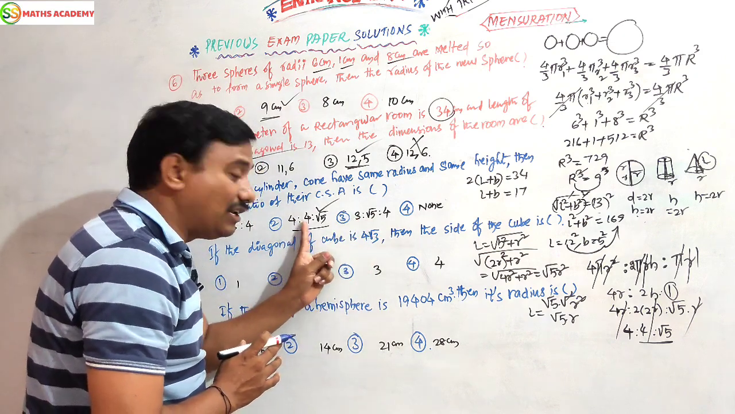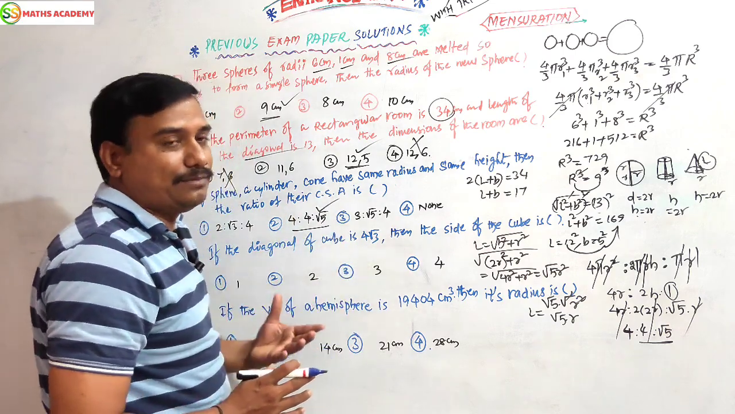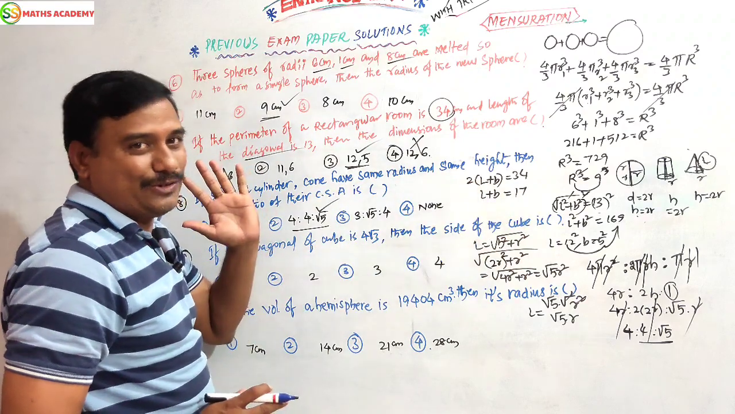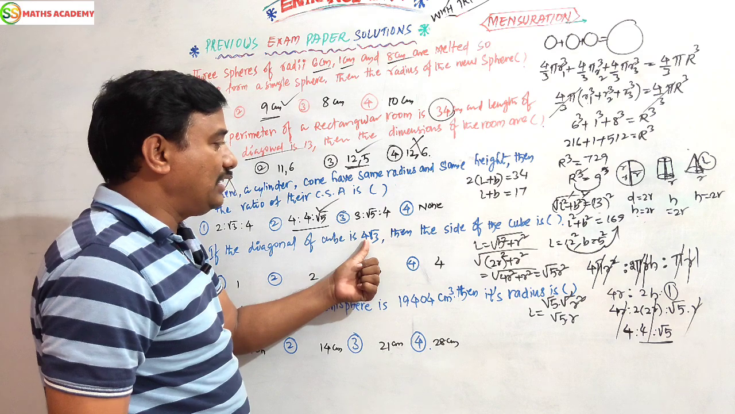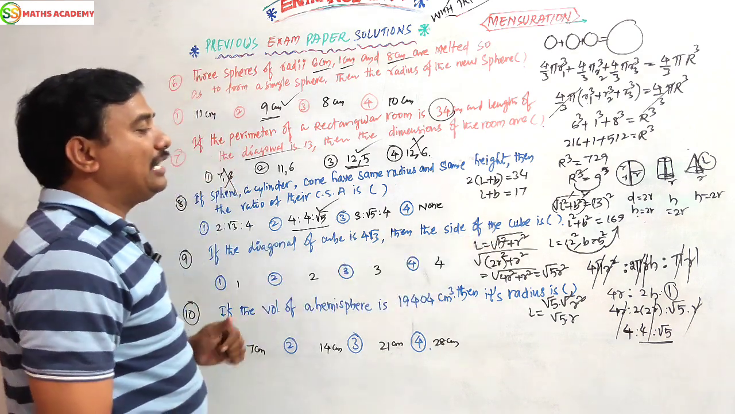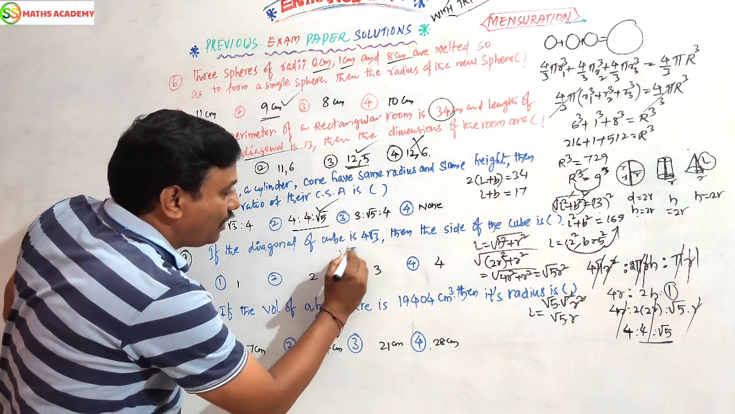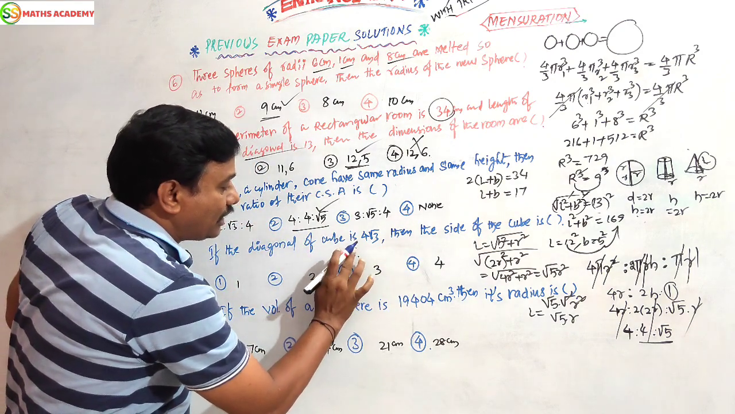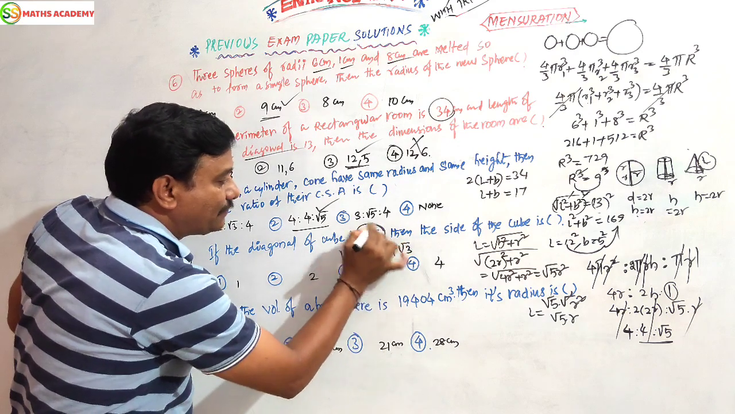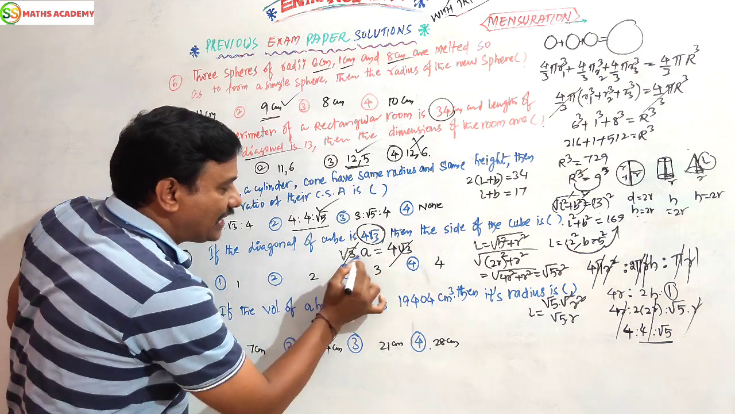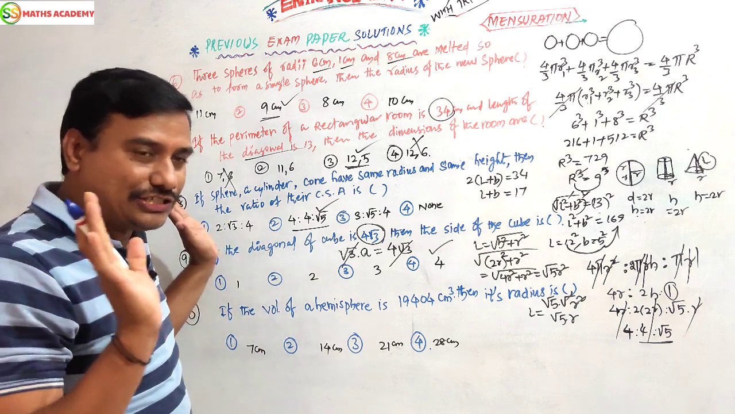This is only equal. That is the logic answer we can put in the exam. Otherwise, you can go like this. If the diagonal of a cube is 4 root 3, then the side of the cube? The diagonal of a cube formula is root 3 into a, which equals 4 root 3, given. Root 3 gets cancelled, a equals 4. Finish. If you know the formula, the answer will be finished.